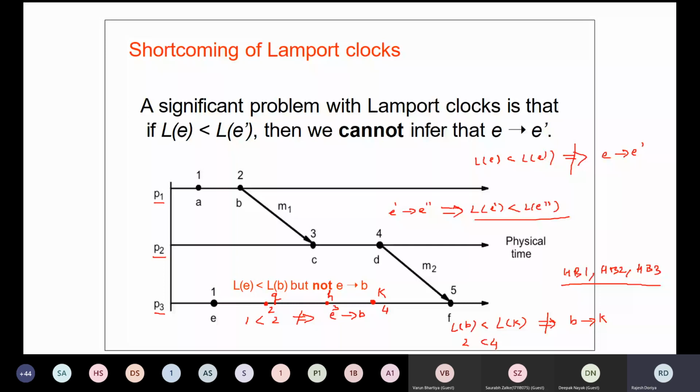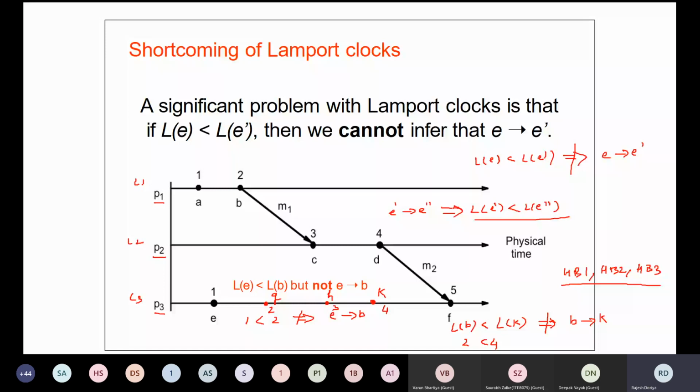So they were totally unaware of the happenings of the other processes. This was the basic reason. So whenever we get any opportunity from any other process, we should keep the information of the other processes as well. This is the lesson, and that lesson will be implemented in the coming algorithm.